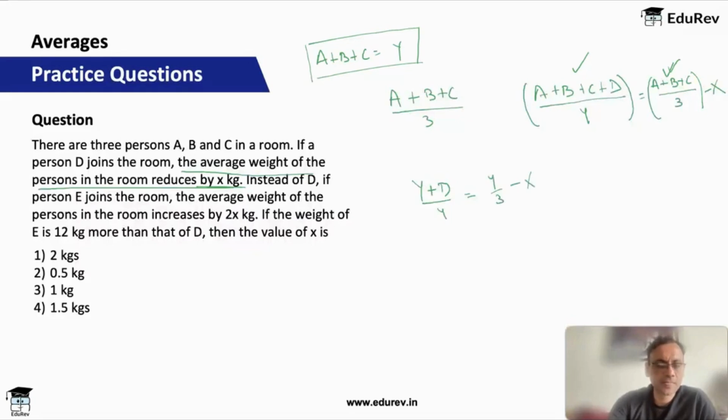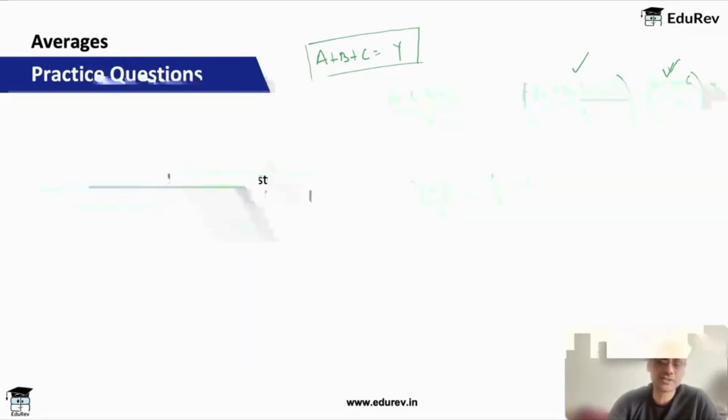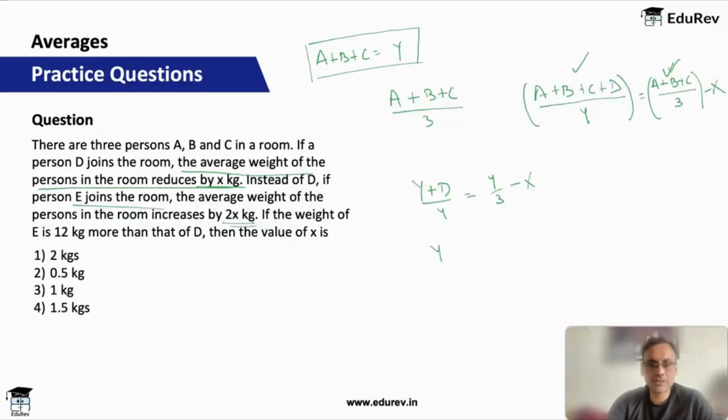Instead of D, if a person E joins the room, the average of the persons in the room increases by 2X kgs. So now (Y plus E) by 4 is the new average, which is equal to the old average plus 2X. It also tells you the weight of E is 12 kgs more than D, that means E is equal to D plus 12. So this can be converted to (Y plus D plus 12) by 4 is equal to Y by 3 plus 2X.